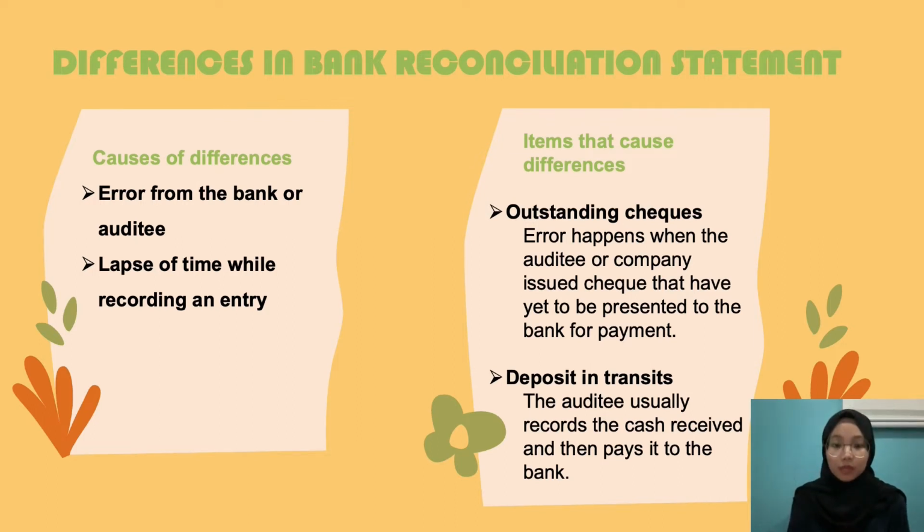Next is deposits in transit. The auditee usually records the cash received and then pays it to the bank, which the bank will not record until the following month.